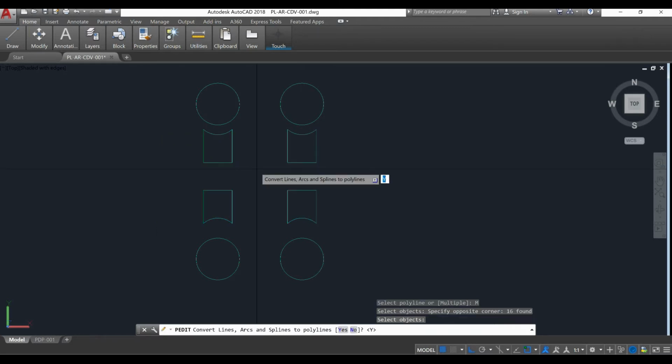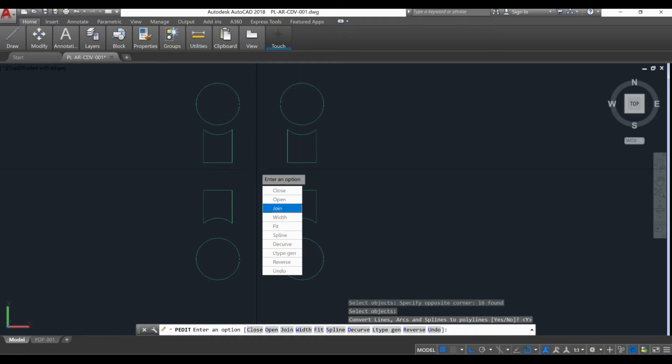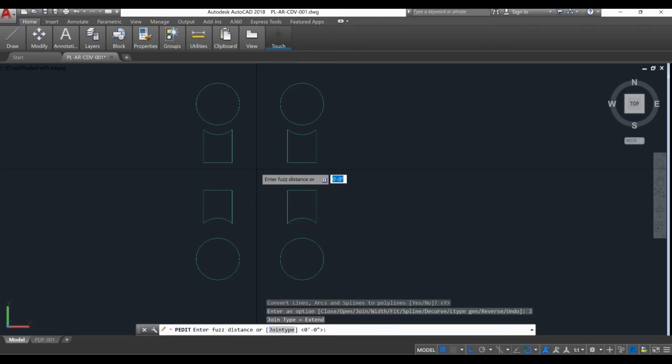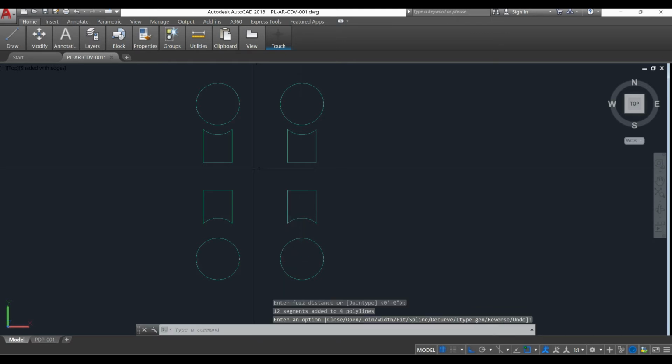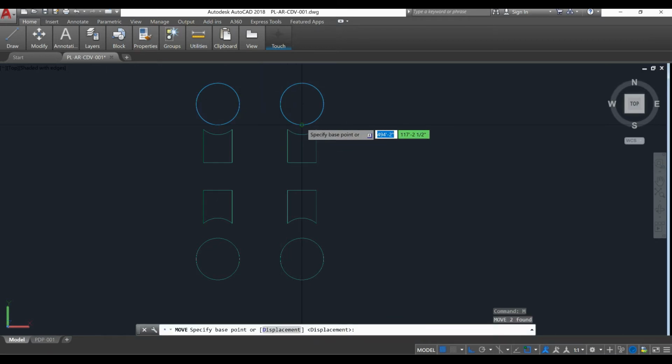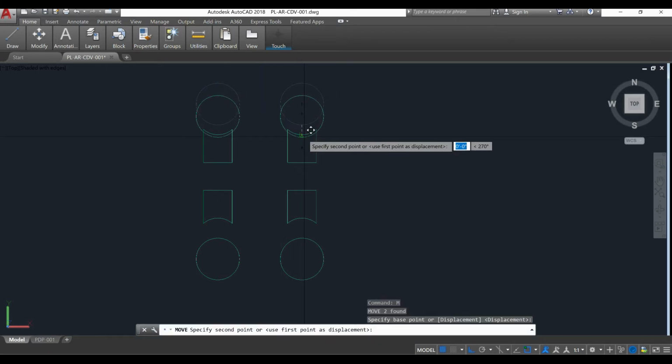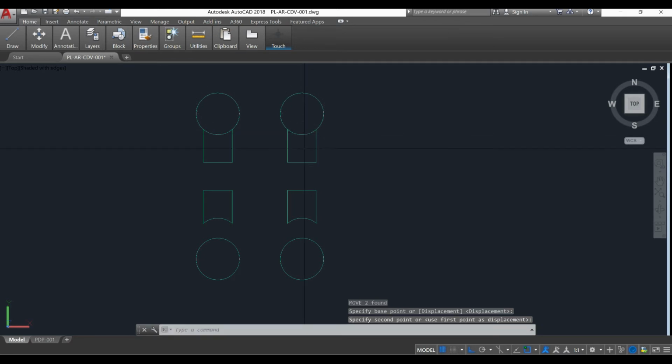Let's select the blocks, and we are going to transform them into a polyline, and we need to join them with 0 feet 0 inches and enter twice. We need to move the circles to the initial point because we want both figures to be together.